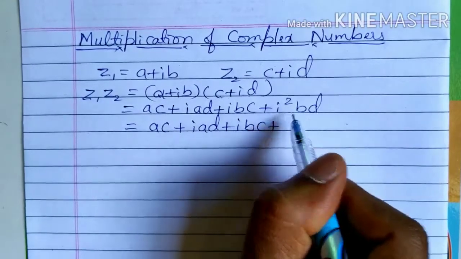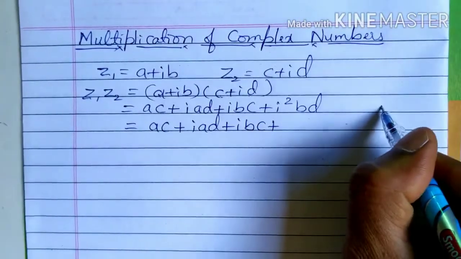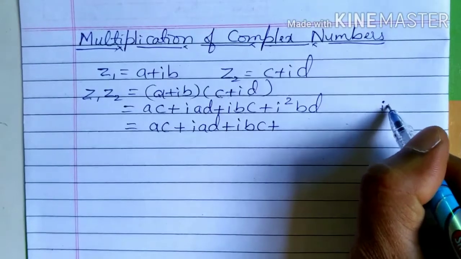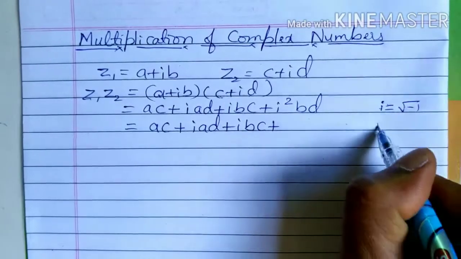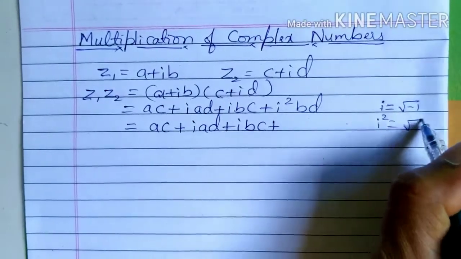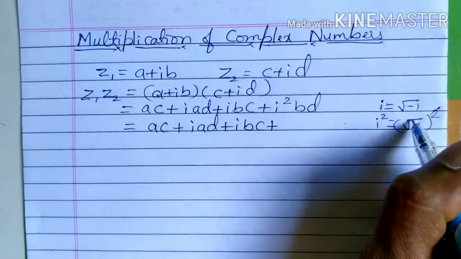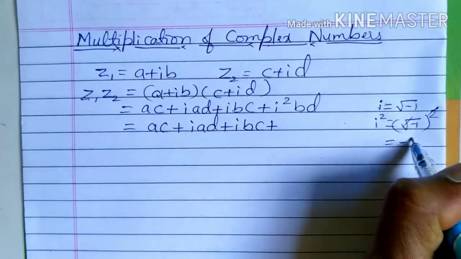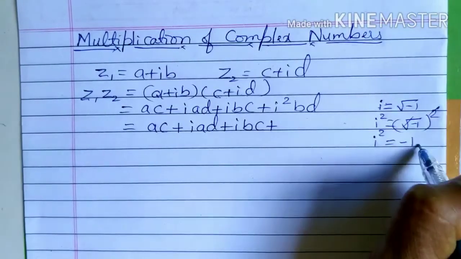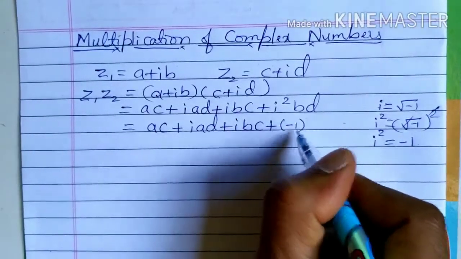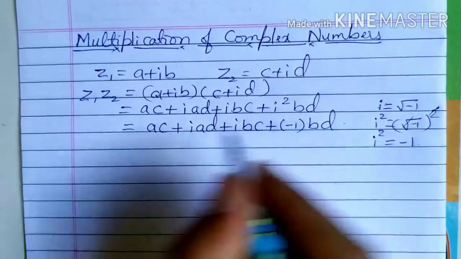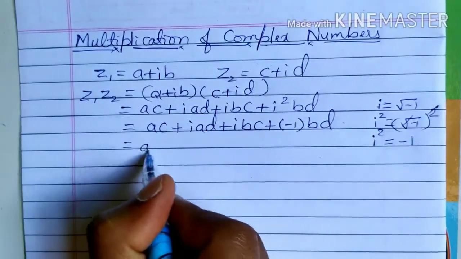What is i square? Here i is equal to root of minus 1, so i square is root of minus 1 whole square, correct? Square and square root cancel, so i square is equal to minus 1.